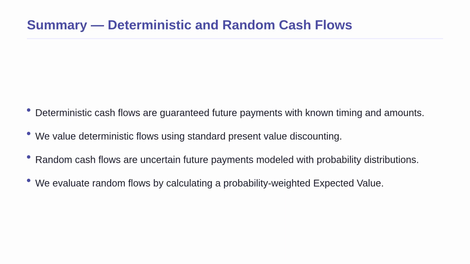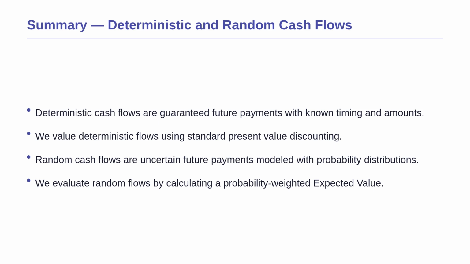We have covered a lot of ground today, so let us review the key takeaways. First, deterministic cash flows are guaranteed future payments, where both timing and amount are known with absolute certainty. Second, we value these guaranteed payments using standard present value discounting, shrinking future dollars to their worth today.